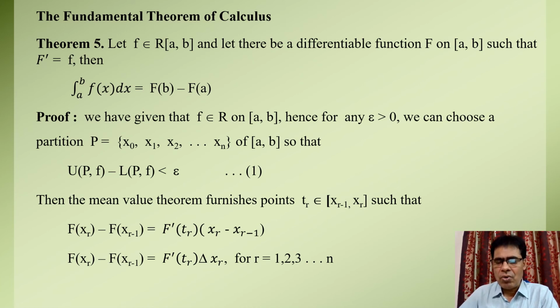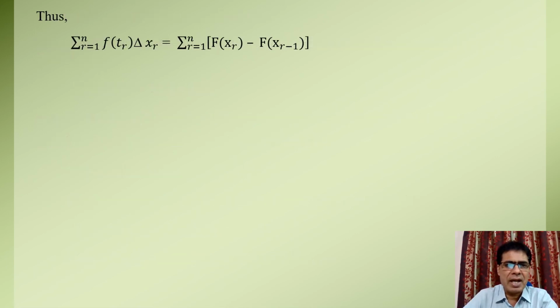Since it is true for all the segments of partition P, that is for r equal to 1, 2, 3 up to n, therefore summation r equal to 1 to n f(t_r) del x_r equals summation r equal to 1 to n of capital F(x_r) minus capital F(x_{r-1}).